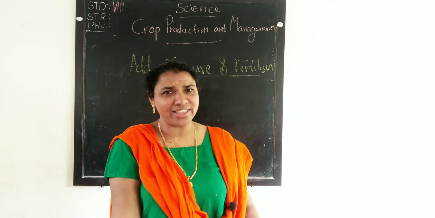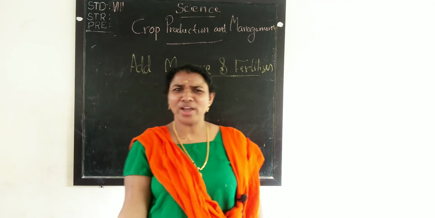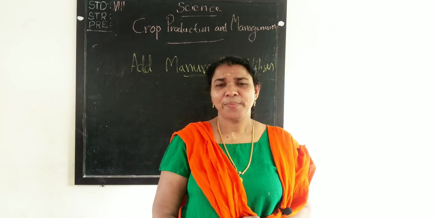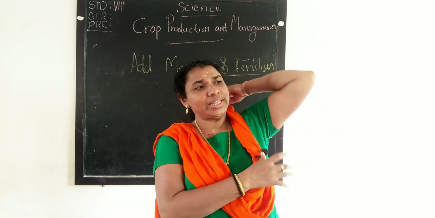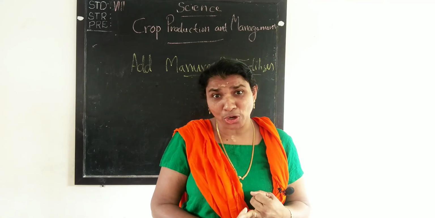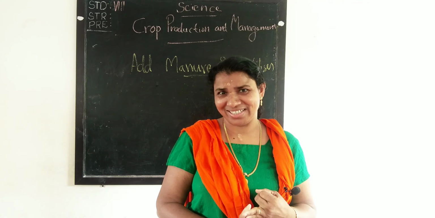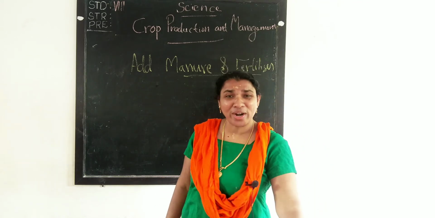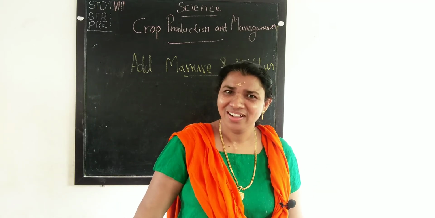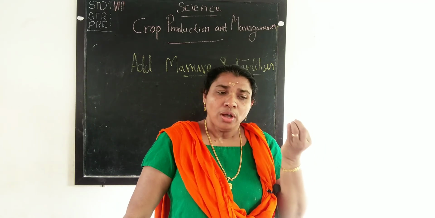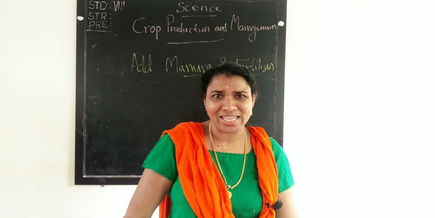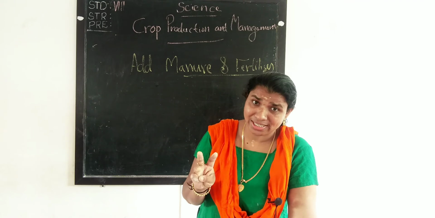It's a difference, everything I explained. Now I will give you some questions to do at home. We told that manure and fertilizers promote the growth of plants. For that, you should do one activity and show it to me through videos. First, take 3 glasses, paper disposable glasses.